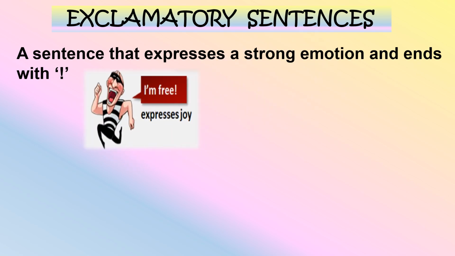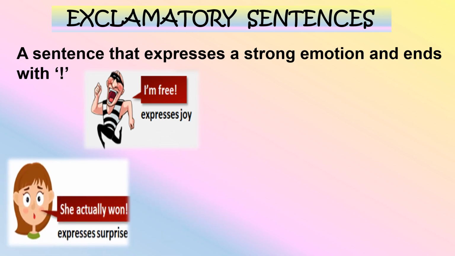Exclamatory sentences. They show different types of emotions. A sentence that expresses a strong emotion and ends with an exclamation sign. Remember, it will always end with the exclamation sign. Myra, can you read these sentences for me? Yes, ma'am. I am free expresses joy.